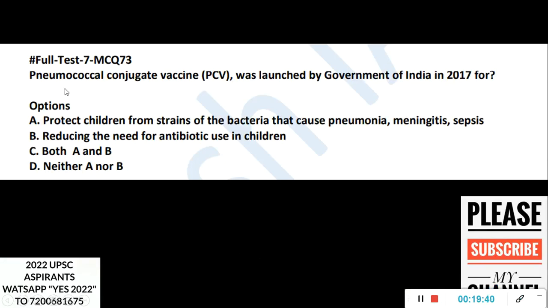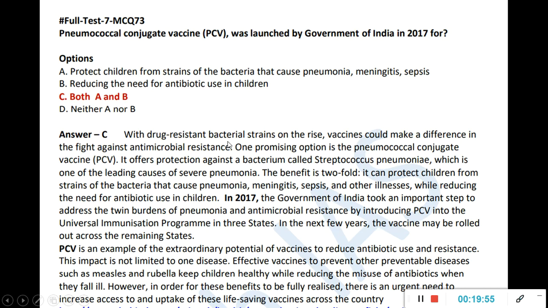Now this pneumococcal conjugate vaccine PCV was launched by government in 2017 for what? Protecting children from strains of bacteria that causes pneumonia, meningitis, sepsis, and reducing the need for antibiotic use in children. So here answer is actually both A and B.